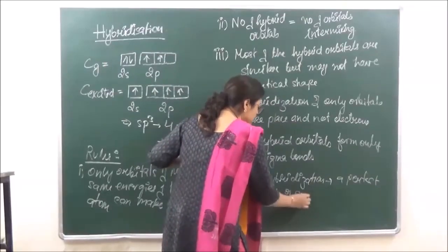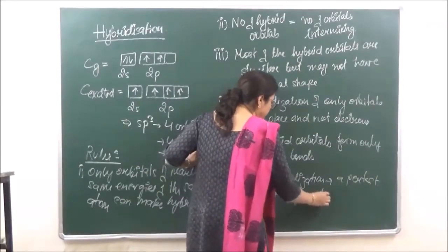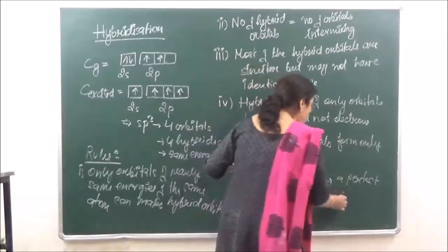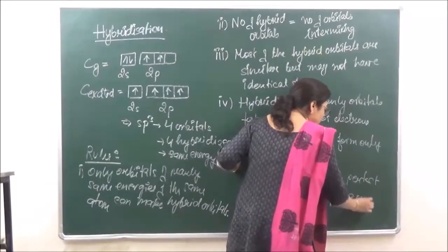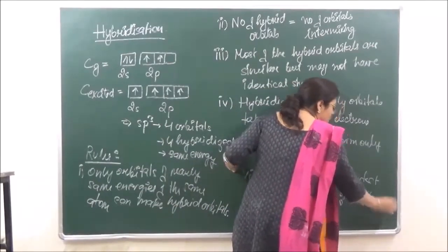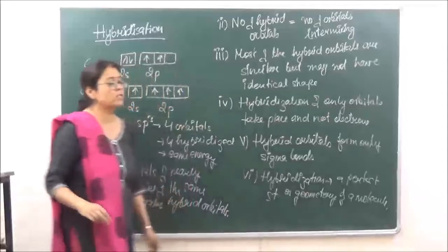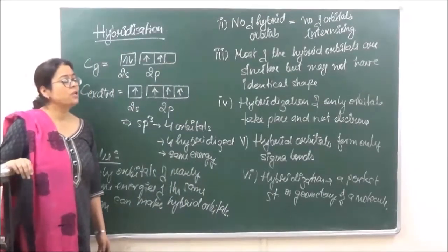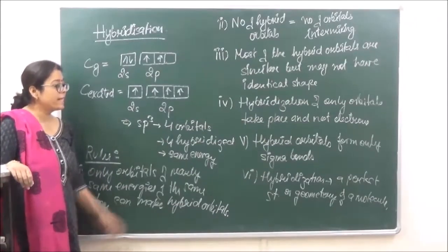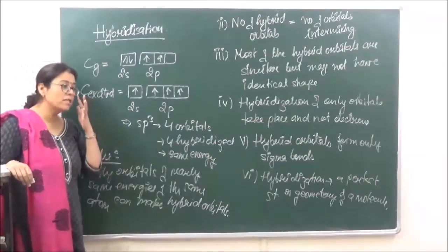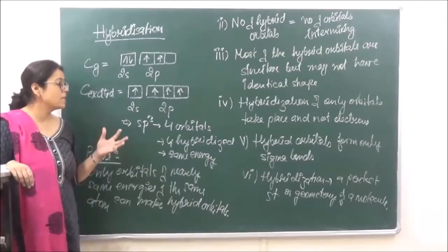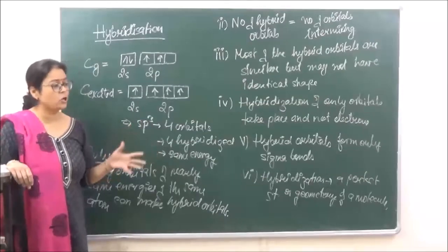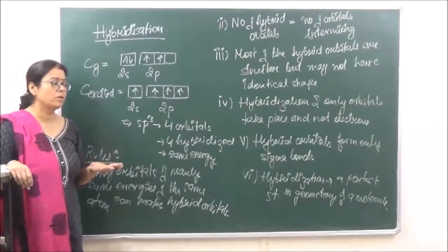or geometry of a molecule. We know that the covalent bonds, they all are directional in nature, which means they are directed towards the 3 coordinates, or they have certain set values or set positions in 3-dimensional space. So hybridization helps to form a particular geometry of any compound, right?